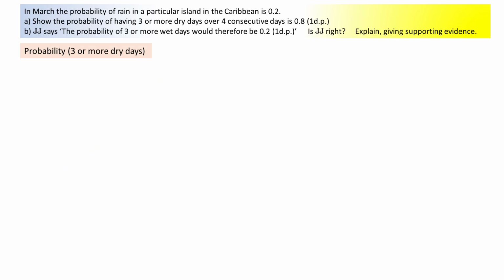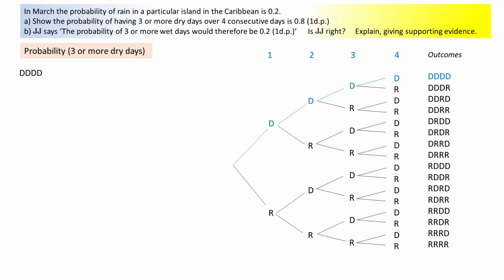The easiest way to consider the probability of 3 or more dry days over 4 days is by using sequences. Attempting a tree diagram is not advised, as one of this size is complicated to draw freehand and frequently leads to errors. It is only used briefly in the video to help explain the method. Here the combinations of 3 or more dry days are shown for the 4 consecutive days.